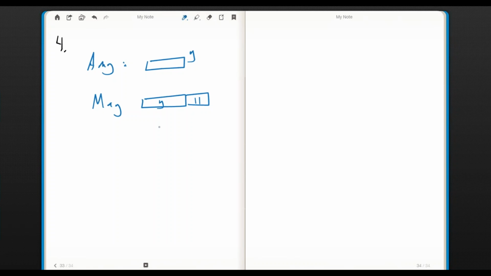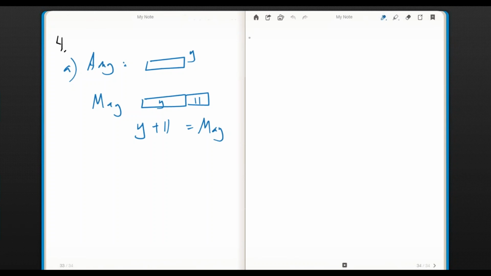How old is May? Well, we don't know a number. We just have to say May is Y plus 11 or 11 plus Y, and that's how old May is. So the first several, this is letter A, the first several of those are just that basic.